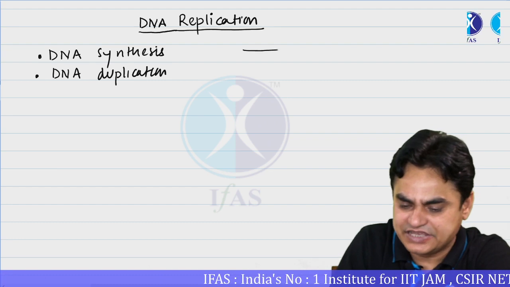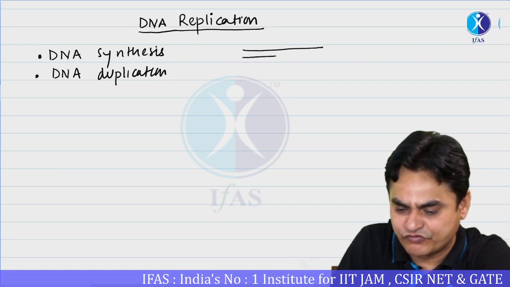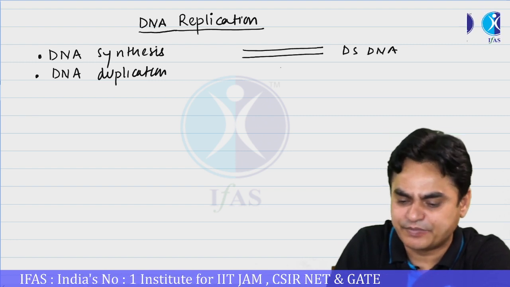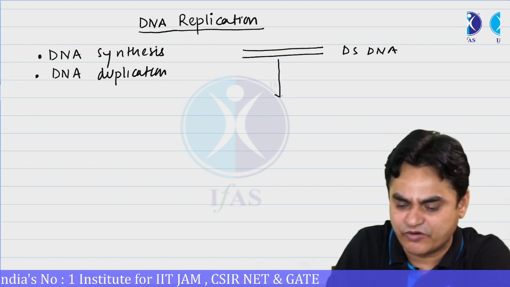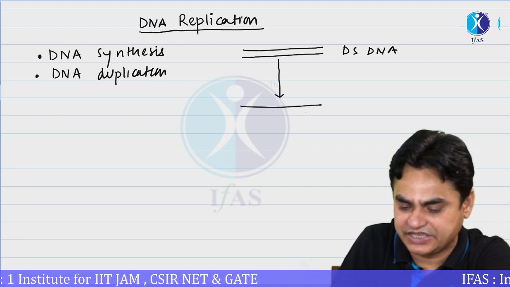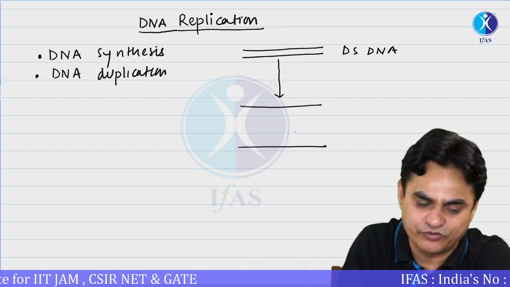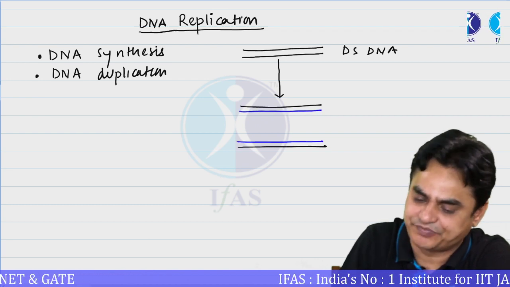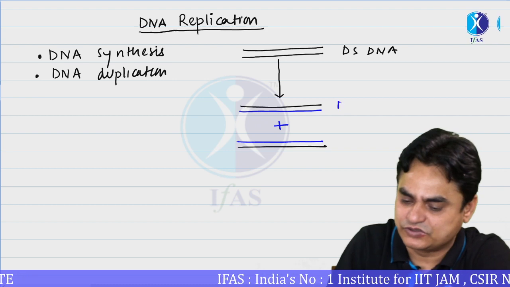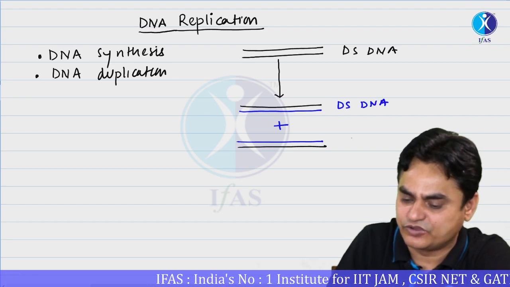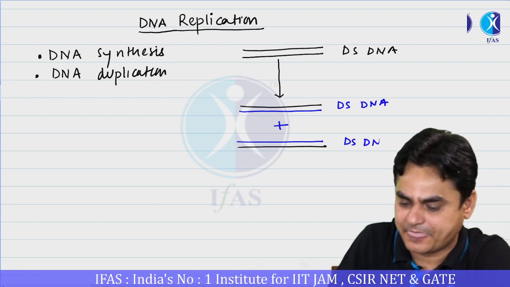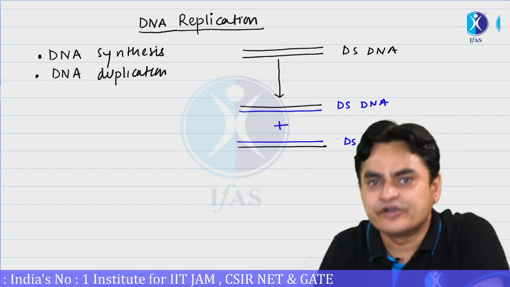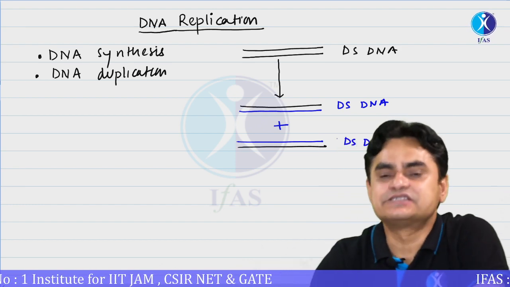Initially, we would have one copy of double-stranded DNA. After one round of replication, we are going to find that there would be two copies of double-stranded DNA. So this is a double-stranded DNA, and this would be another copy of double-stranded DNA. DNA replication is a prerequisite for a cell to divide.